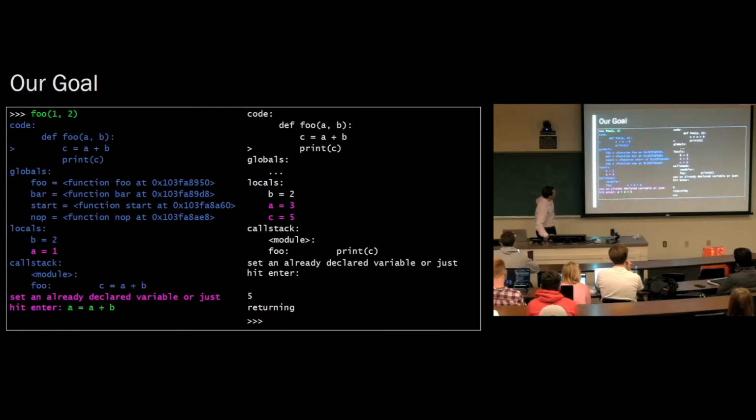Okay? Now I've saved the best for last. How the heck are we going to do this? How are we going to change variables at runtime in a function that isn't even our own? I mean, we can change variables in our own function easily. We just set them, right? If we're writing the function and you want to change a variable, you just say variable equals x and it changes. But how do you change the variables in another function?